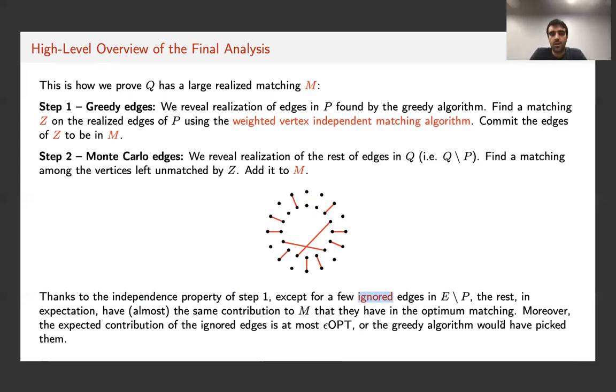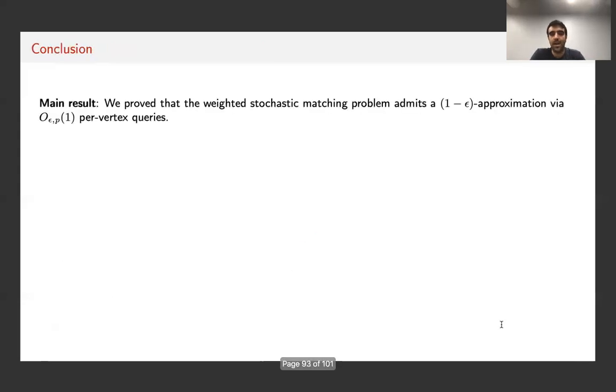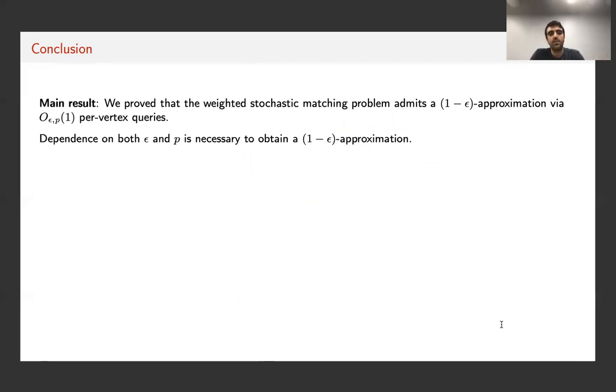overall, the stochastic weighted matching problem admits a 1 minus epsilon approximation by an algorithm that combines the Monte Carlo algorithm with a greedy algorithm and queries only a constant number of edges per vertex, so long as epsilon and P are constants. Again, as we discussed earlier, dependence on both epsilon and P is necessary to obtain a 1 minus epsilon approximation.